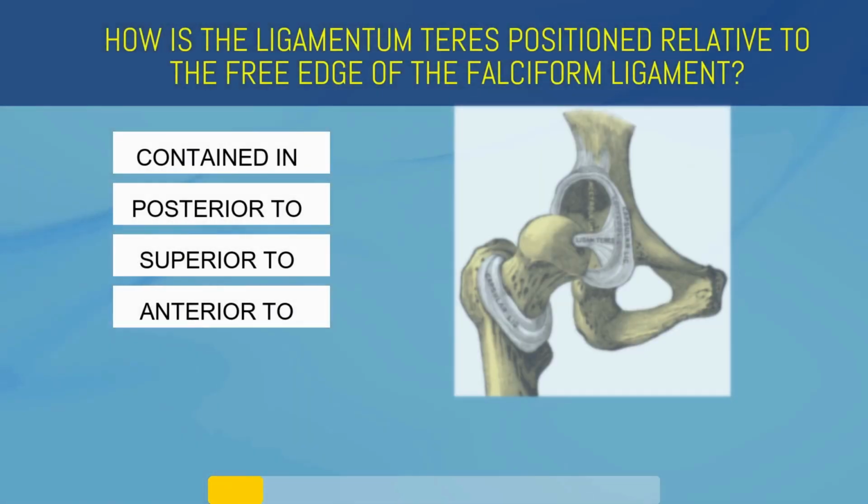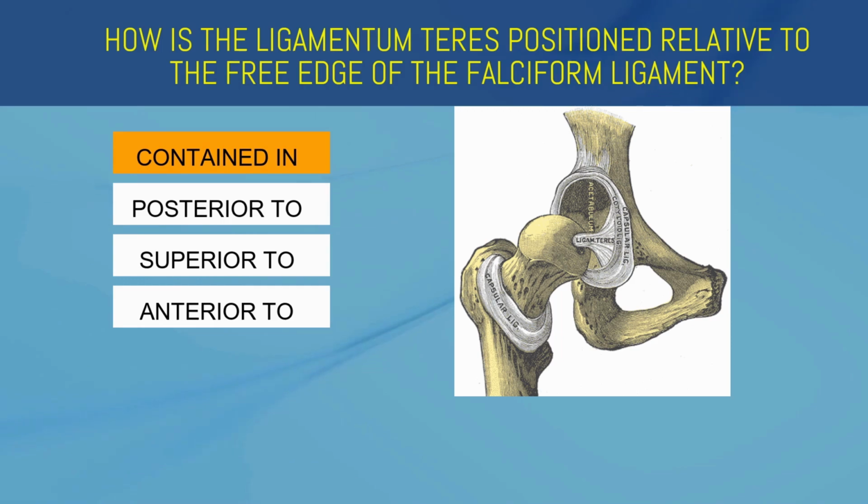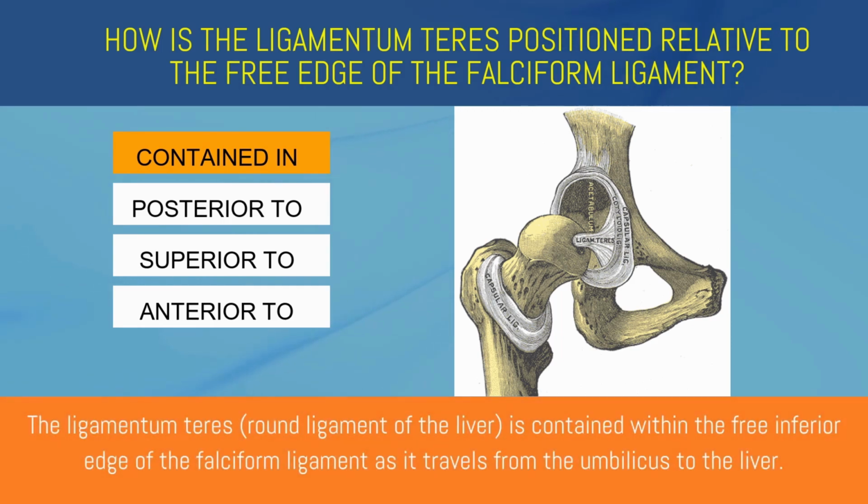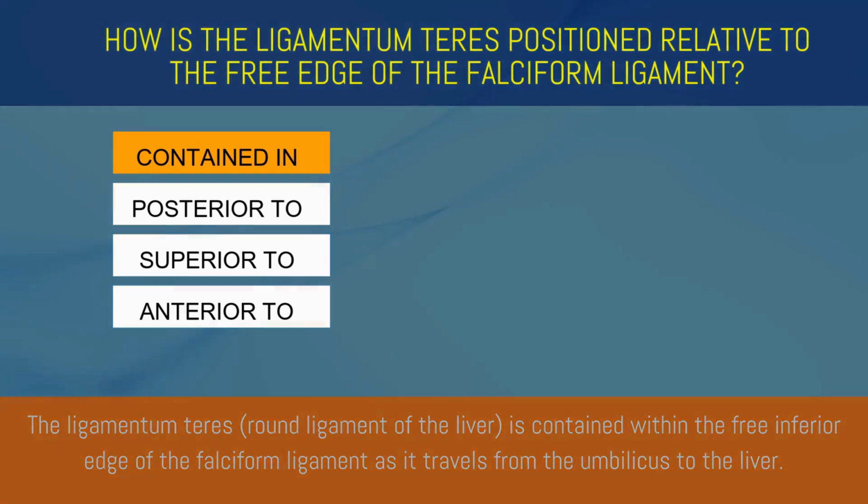How is the ligamentum teres positioned relative to the free edge of the falciform ligament, contained in, posterior to, superior to, or anterior to? Contained in. The ligamentum teres is contained within the free inferior edge of the falciform ligament as it travels from the umbilicus to the liver.